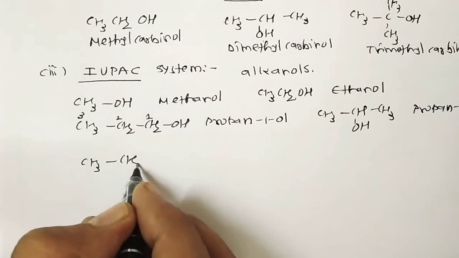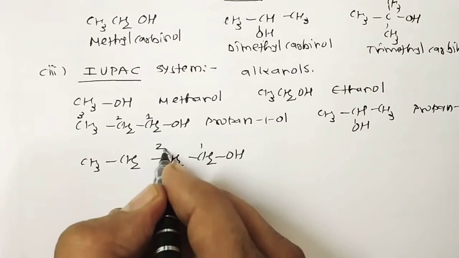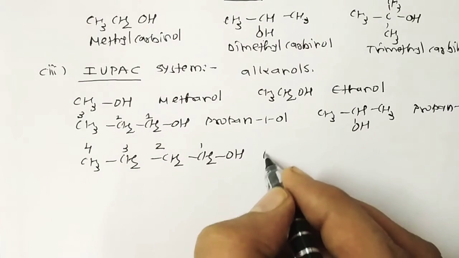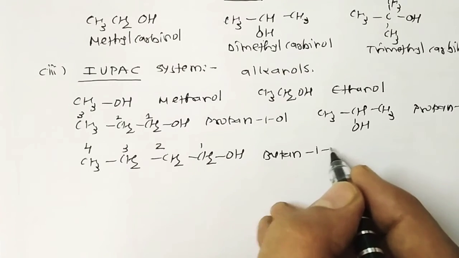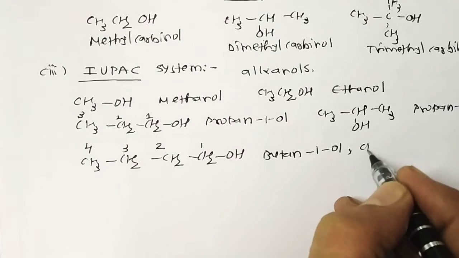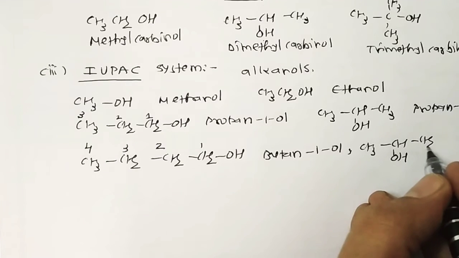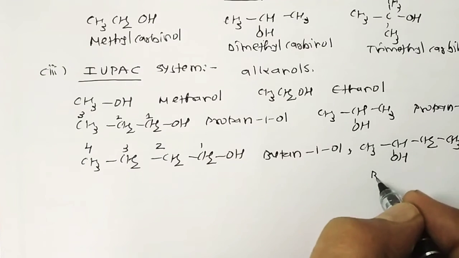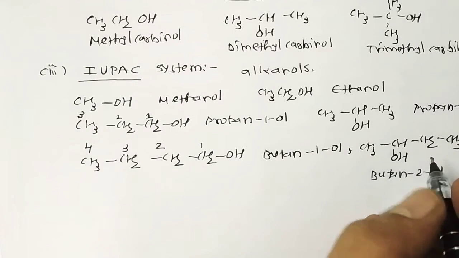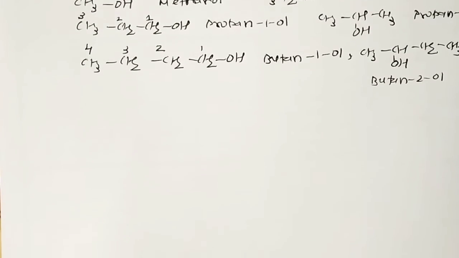Next one, CH3CH2CH2CH2OH, the 4 carbon member of this homologous series of alcohols, carbons 1, 2, 3, 4. The common name is normal butyl alcohol, but the IUPAC name is butan-1-ol. In the same way, another isomer is CH3CHOHCH2CH3, so it's butan-2-ol. The other name is secondary butyl alcohol, because the OH-containing carbon is connected with 2 carbons, so the common name is secondary butyl alcohol.